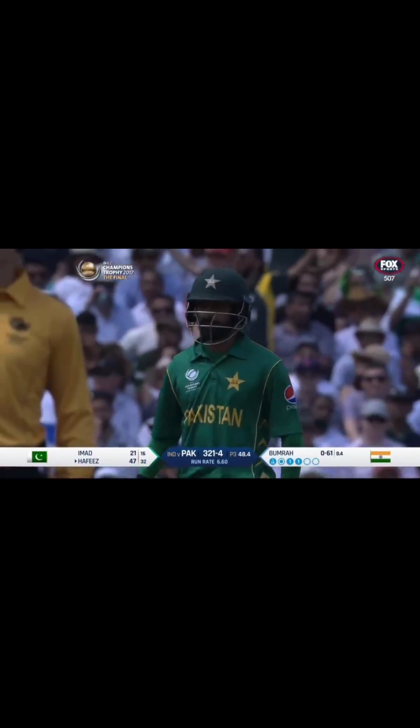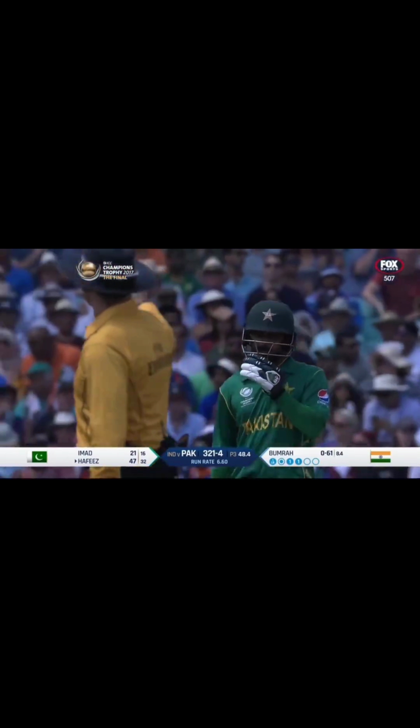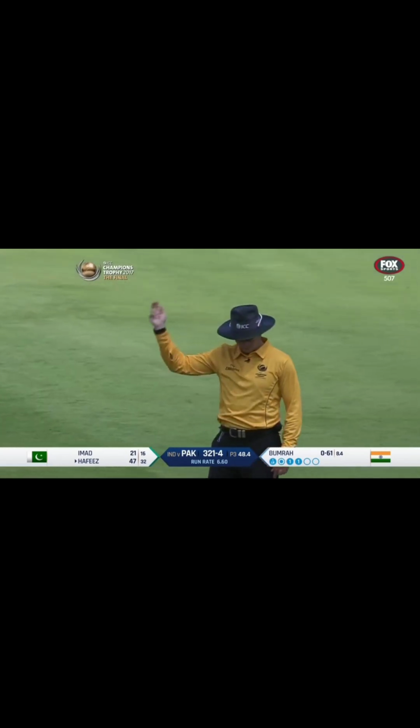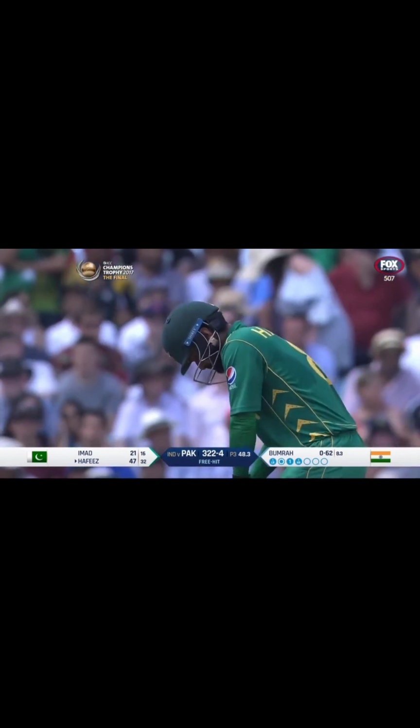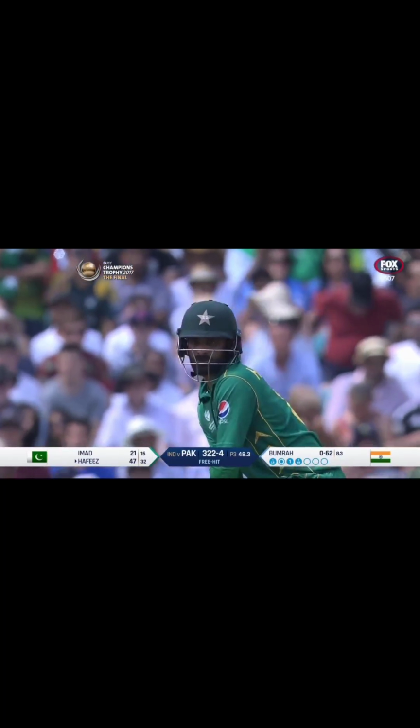This might be called a no ball, actually. I'm not sure if it's for the front foot or if it's actually over waist high. It's a free hit anyway. Bumrah none for 62 in 8.3. Here we go with a free hit.